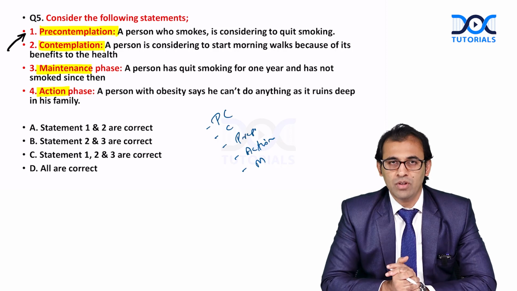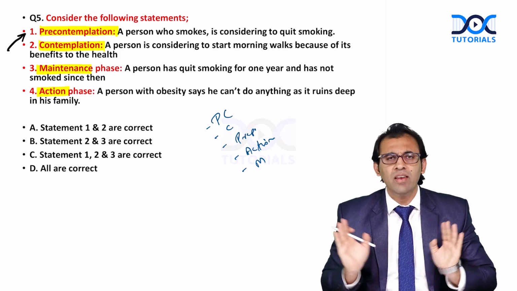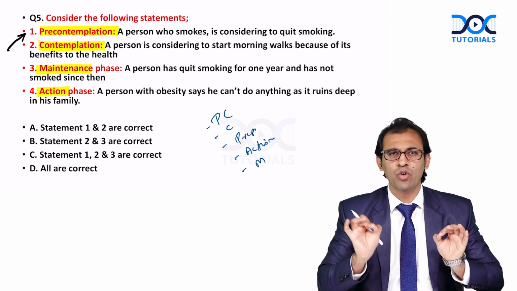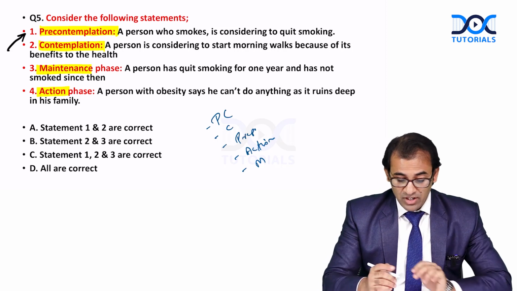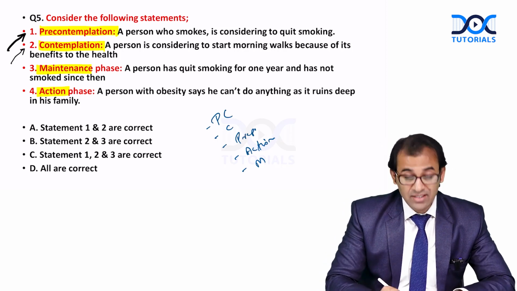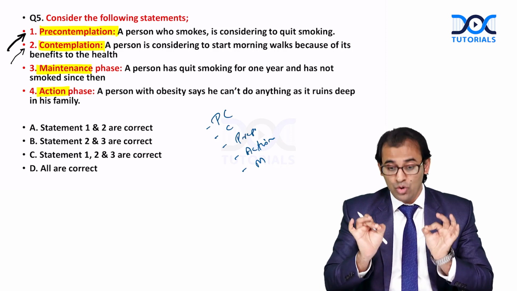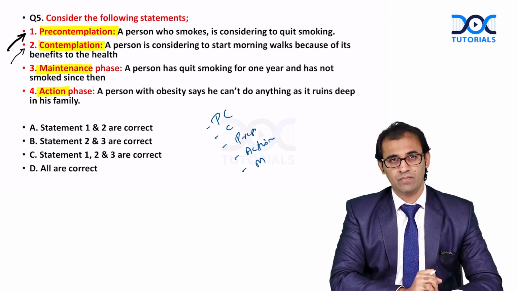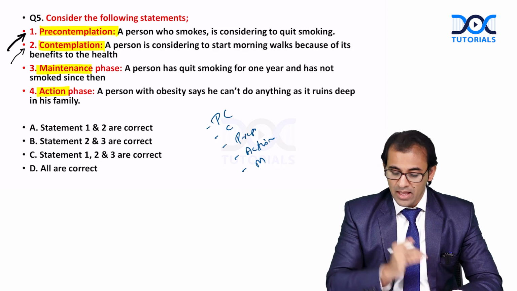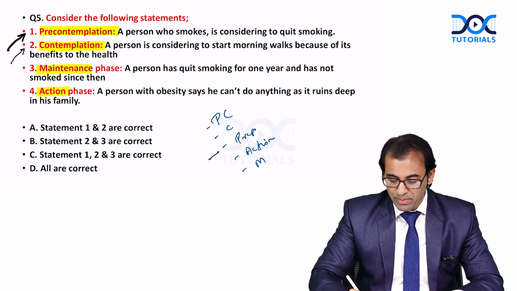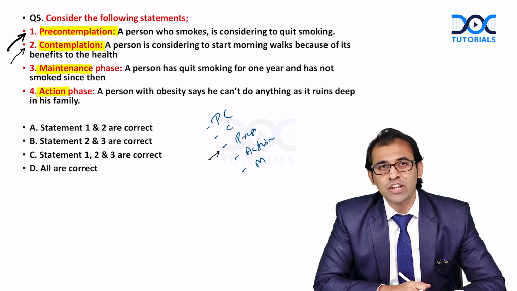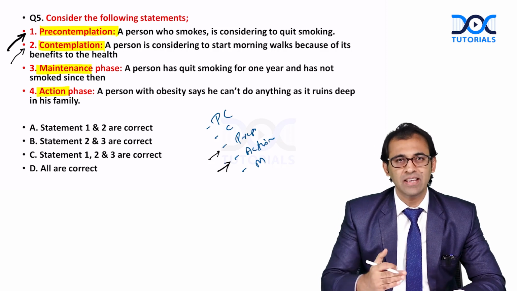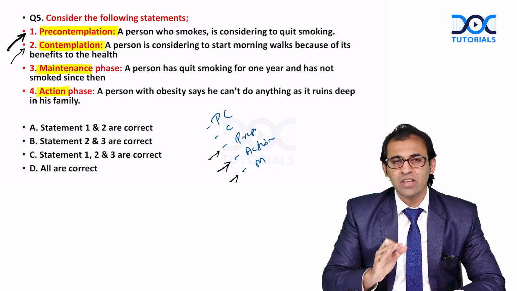When I see a substance abuser, and the substance abuser does not find anything wrong with his habit, no problem at all, I'm okay. This is called the pre-contemplation phase. But contemplation stage means what? Where a person starts understanding that no, this is actually wrong. When he accepts that this is wrong, this is called the contemplation phase. And after that, next stage is called the preparation phase, where he wants to meet a clinician. And when he will be started on medicine, this will be called action. After that, he has to maintain the abstinence. So these are the stages of change.